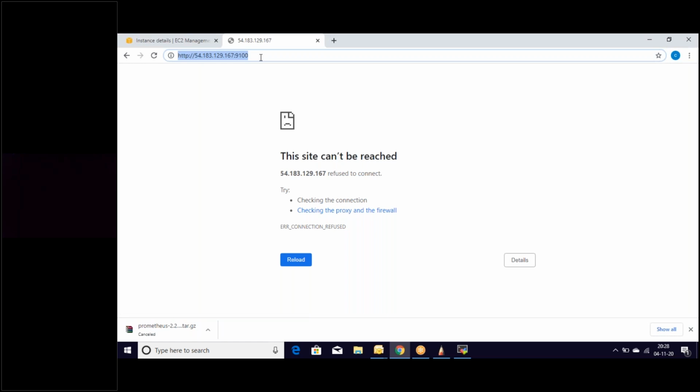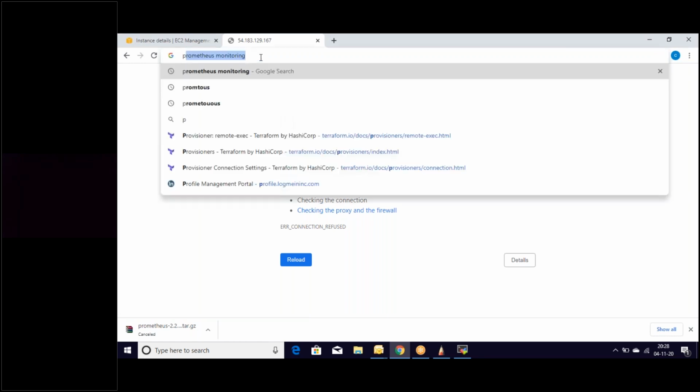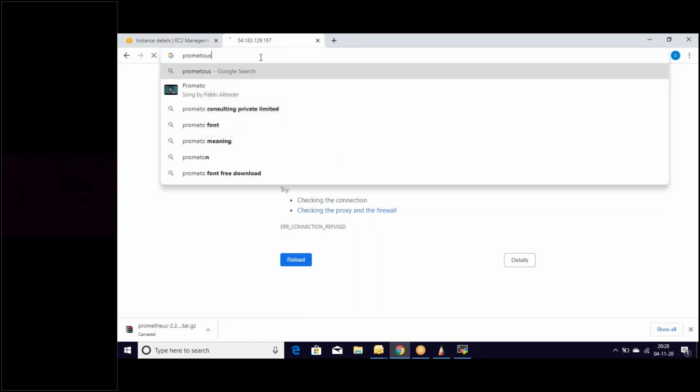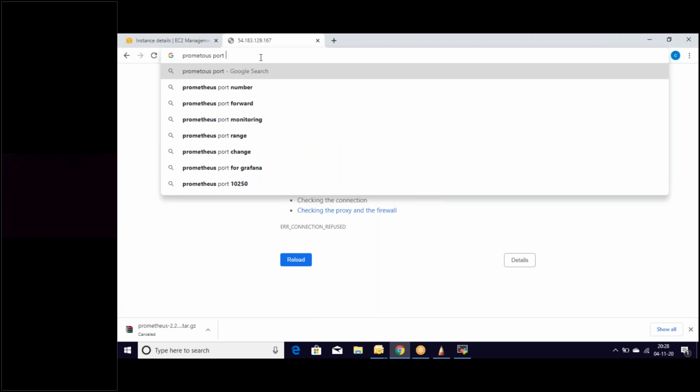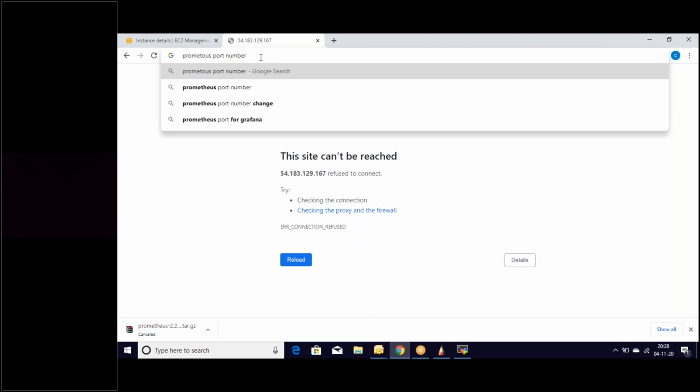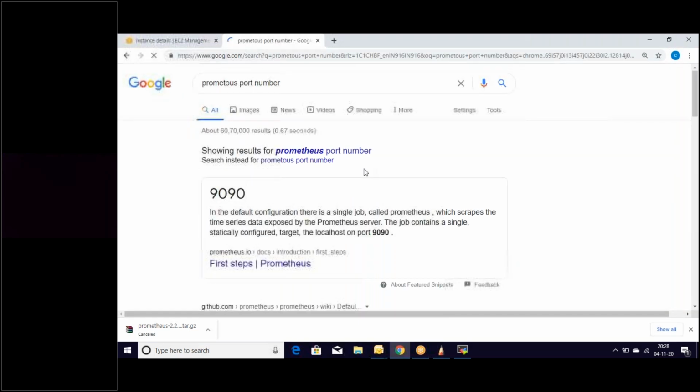The port is not working here. Let's see what the Prometheus port number is. That's it, 9090. That's an important thing. That's the Prometheus port number, 9090.